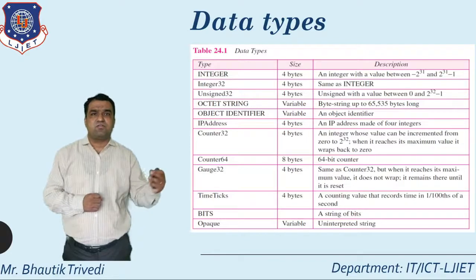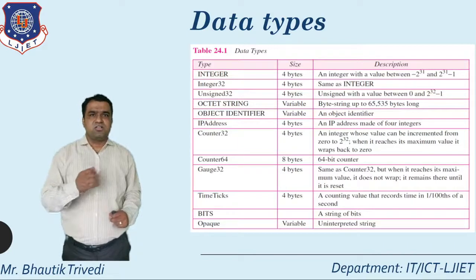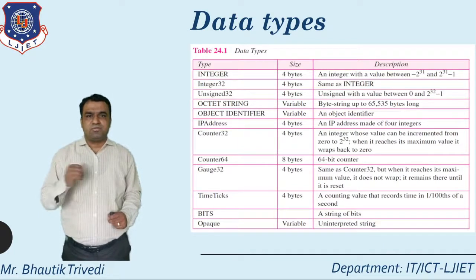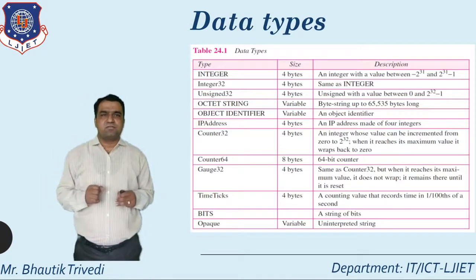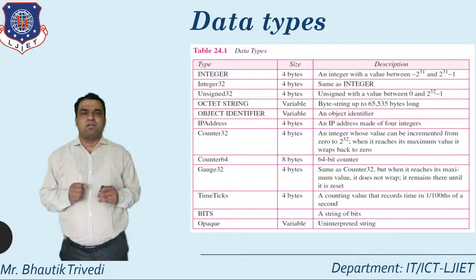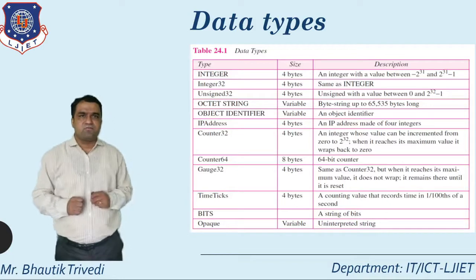Then the counter, which supports two types: one is 32, and the second one is 64. Then time ticks, then bits, and then opaque. So these are all the data types that are part of the network management concept in networking.